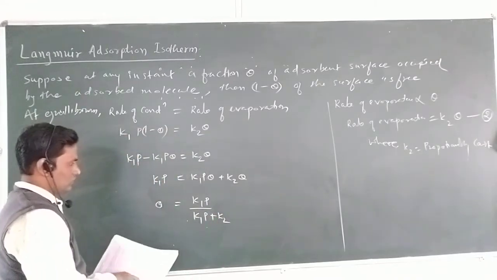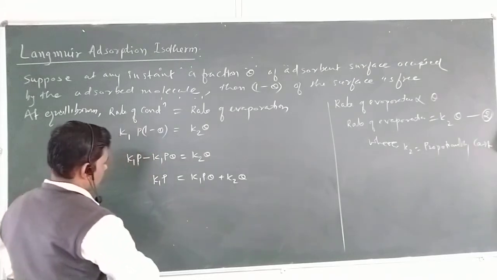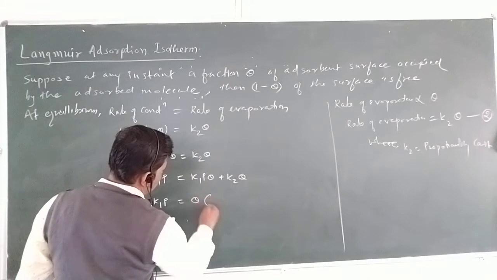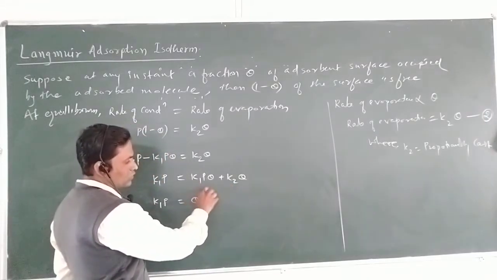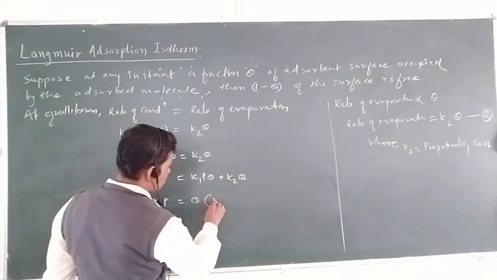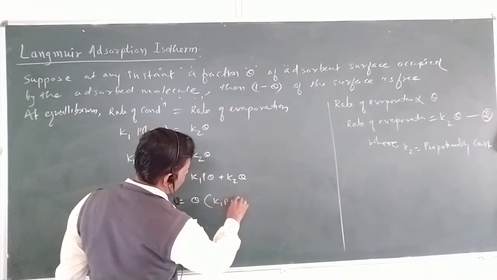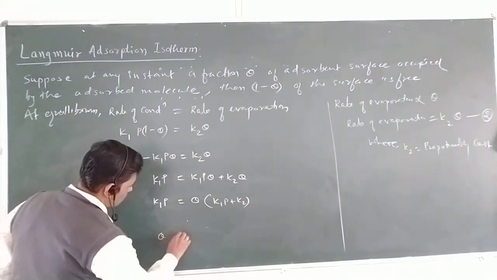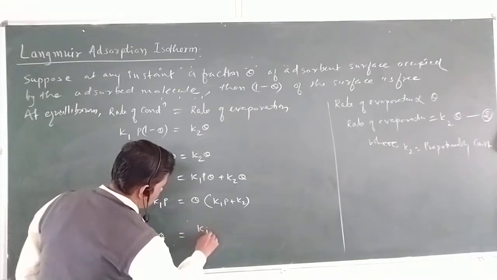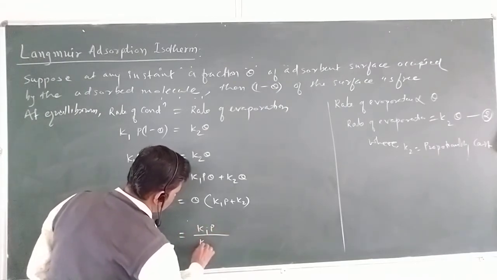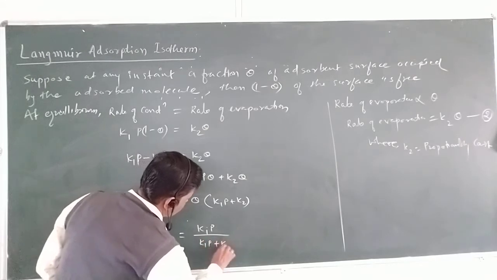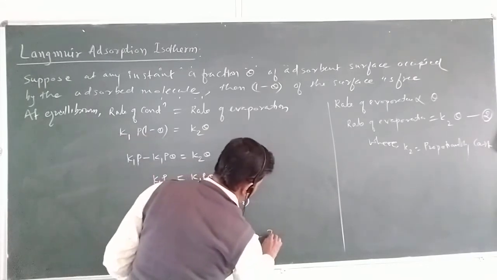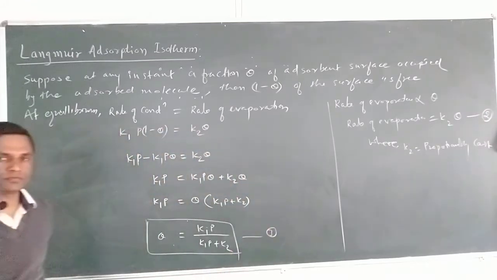You are getting my point? No. I will simplify it. First, you take theta as common from K1 P theta and K2 theta. What will you get? You will get theta into (K1 P plus K2). Very simple. Now take the value of theta: theta equal to K1 P upon K1 P plus K2. Say this is equation number 3.